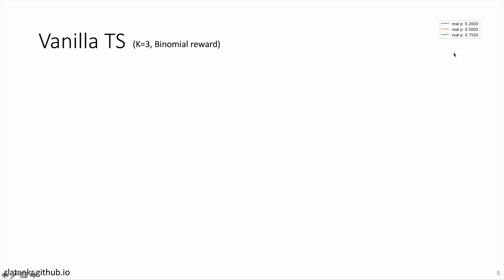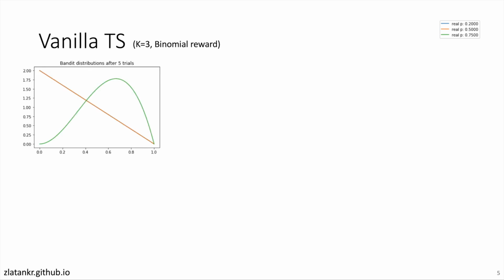So now we will look at the posterior distribution that we have over these arms. In the beginning, we know very little. We only played 5 times, as is shown here. So we only know something about the green one and something about the orange one. The blue one is still completely flat. And we will need to choose an arm to play next.